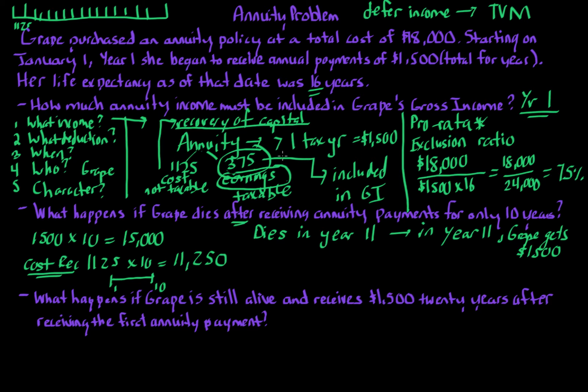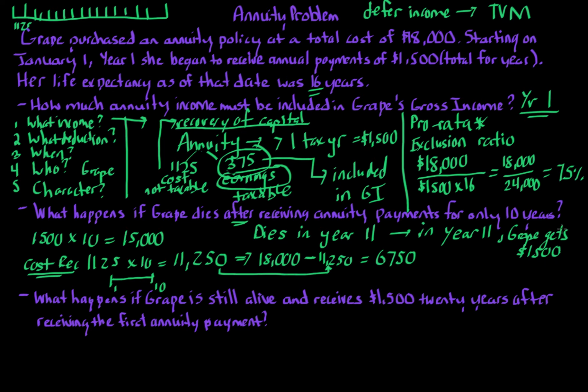And you would think, okay, we apply the normal rules. Well, the tax law actually says, and this is good for the taxpayer, that because Grape should get all $18,000, we take the $18,000 cost recovery that Grape should have got minus the $11,250 that was taken in years 1 through 10, and that equals $6,750. So Grape should have received an additional $6,750 with respect to cost recovery. Grape didn't get that benefit.